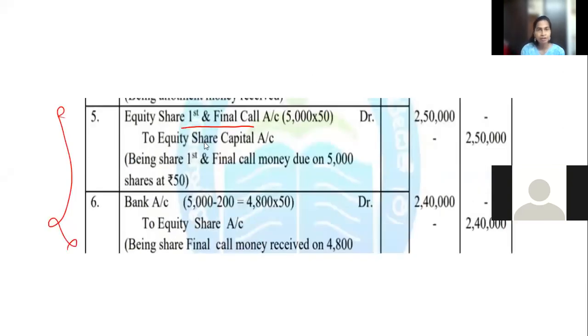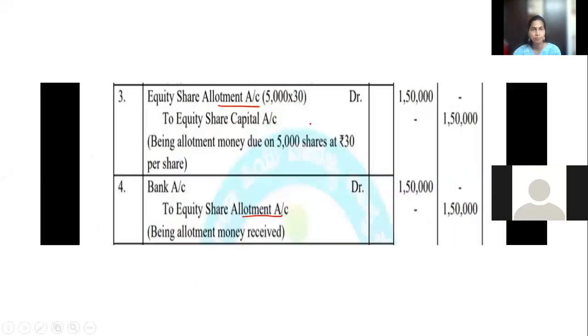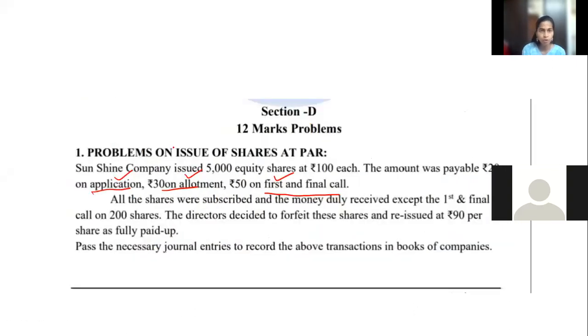Here, equity share first and final call account debtor to equity share capital account. The amount is the number of shares, 5,000, into 50. How is that? It is given in the question. Always focus on the number of shares, 5,000, and the rate is 50. Multiply.